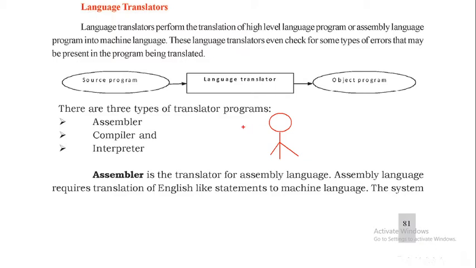We can say American citizen, US citizen. He knows only which language? English. He knows only the English language.